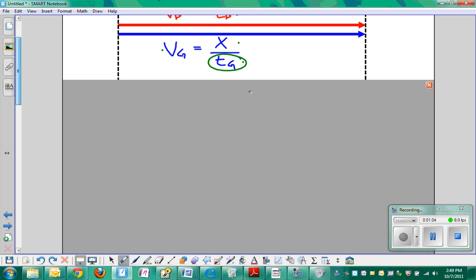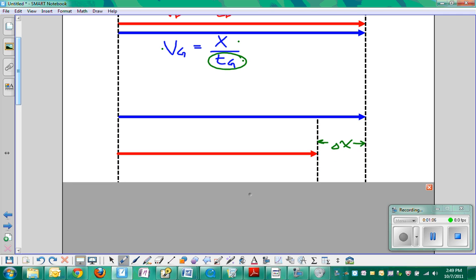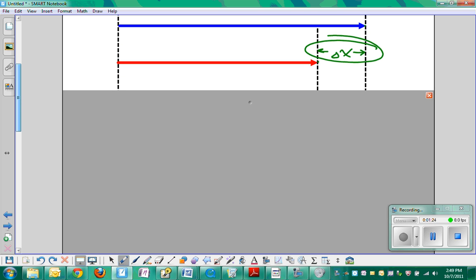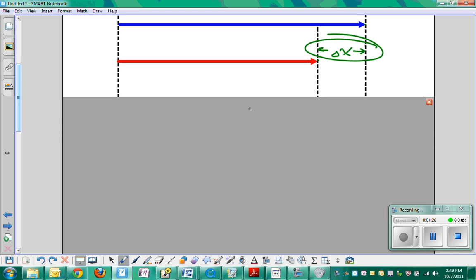So what we'll find is that Roger Bannister would have run a shorter distance. He wouldn't have completed the whole mile in the amount of time it'd take El Guerrouj to finish his mile. What we're trying to solve for is delta X, the distance behind El Guerrouj that Roger Bannister would have finished.